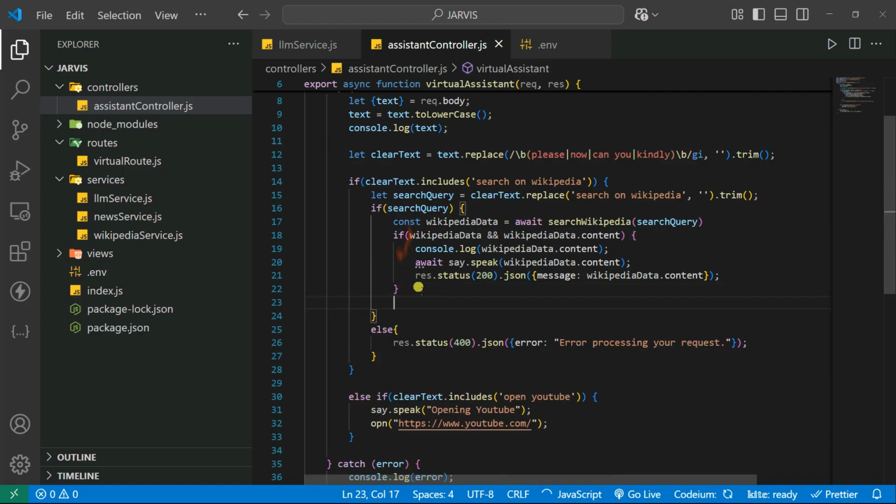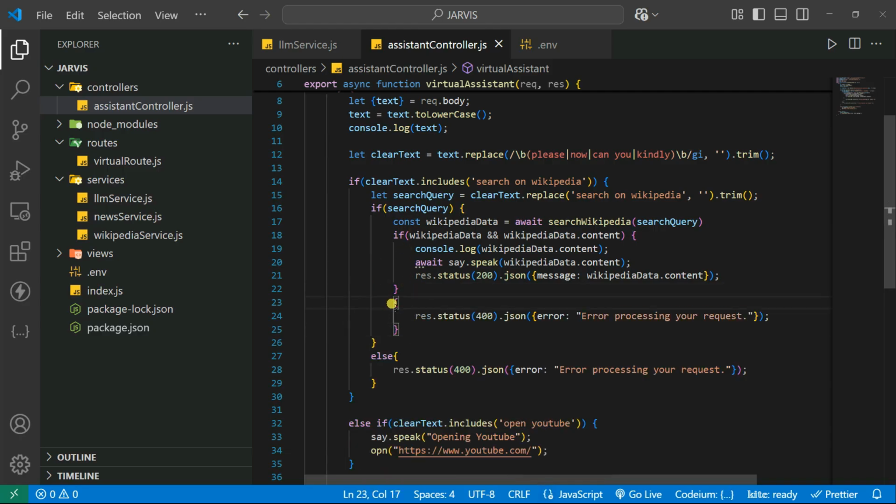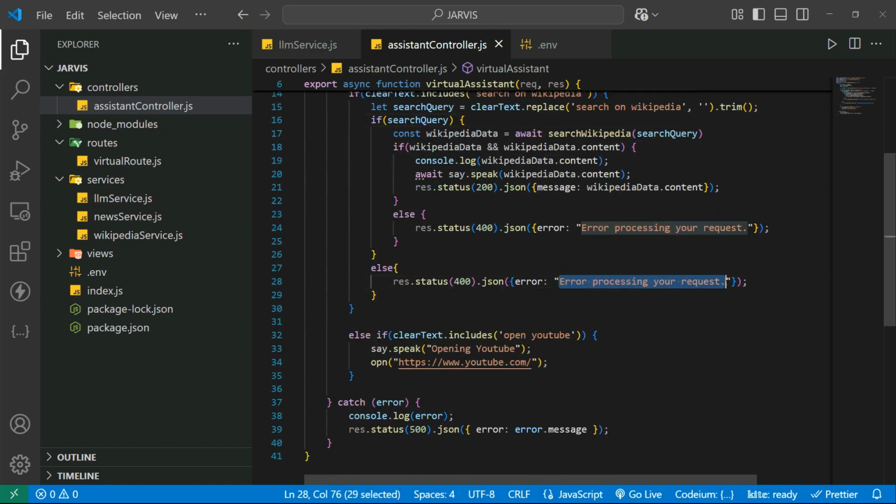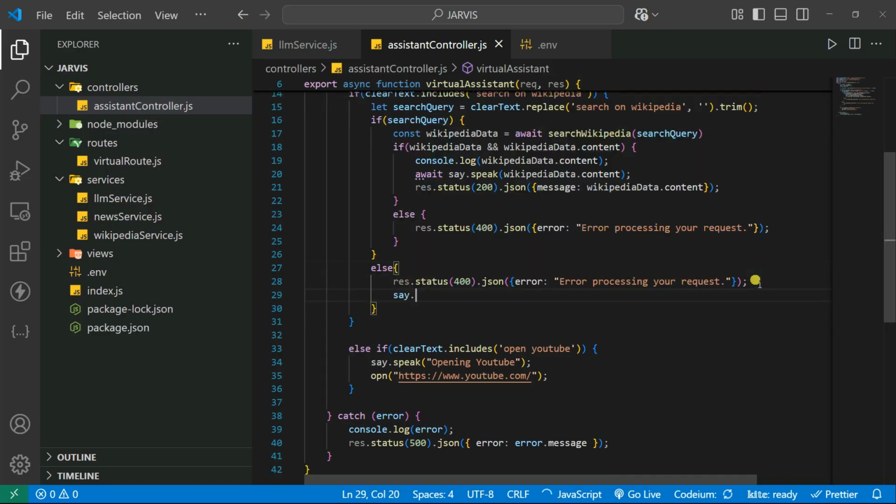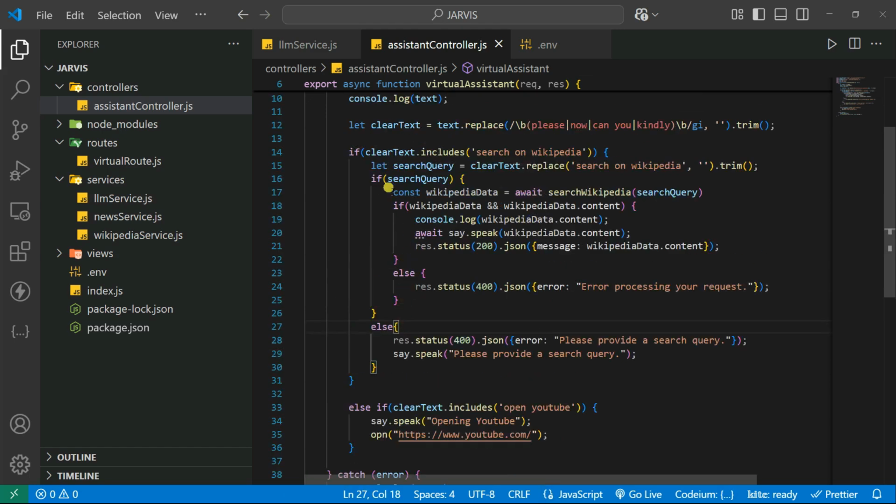Copy this out, and we need to give it as an else condition block. That's why I'm asking why the clause is missing. So we can give it here, please provide some kind of information. Okay, let's make it right now, and then you can also speak it. So let's say speak, you can say please provide a search query. You can also copy this out because this is the error message, so you can simply paste it here. Okay, so the block is correct.